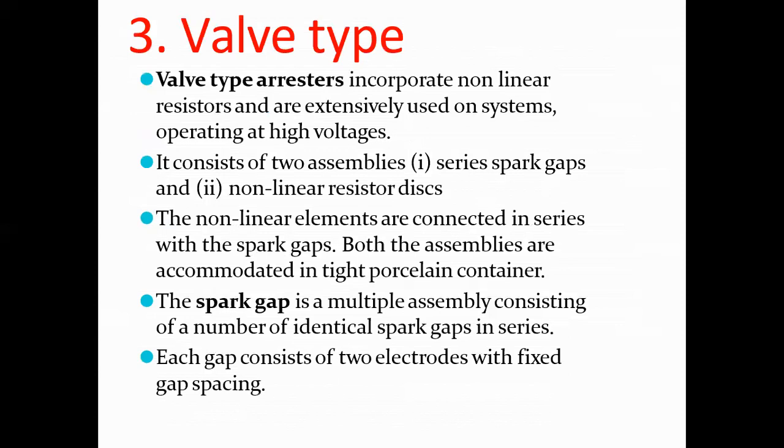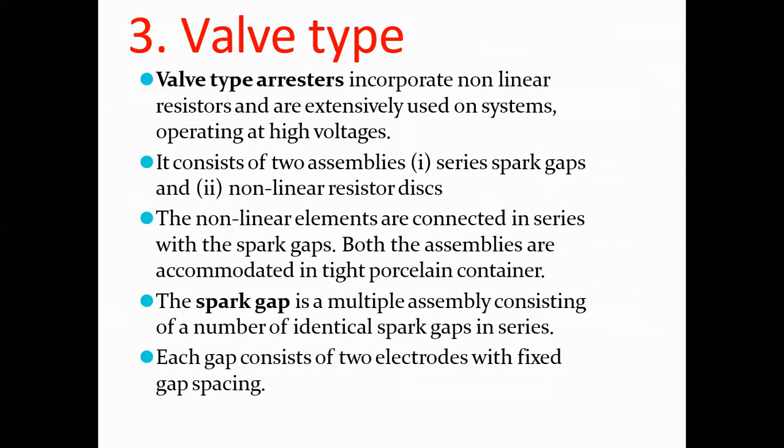Third one is the valve type arrestor. The valve type arrestors incorporate non-linear resistors and are extensively used on systems operating at high voltages. It consists of two assemblies. First one is a series of spark gaps and second one is a non-linear resistor disc. The non-linear elements are connected in series with the spark gaps. Both the assemblies are accommodated in a tight porcelain container.